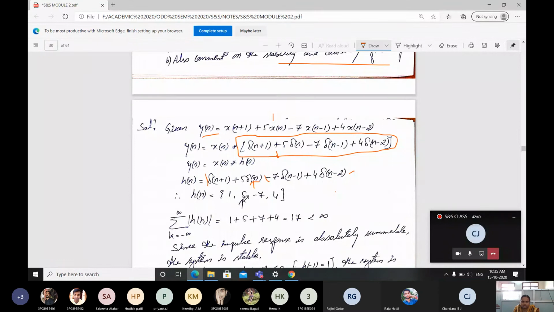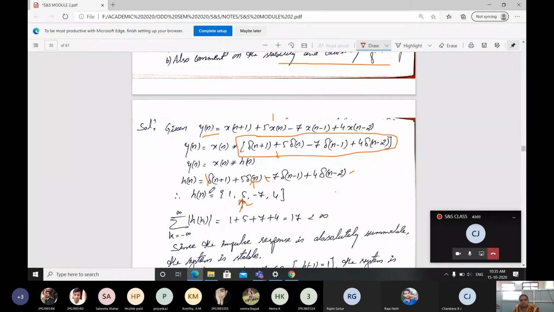For that reason you have to make an arrow here. It indicates that the value 5 is at the 0th position in the delta function. You have to keep this in mind. Remember this 0th position means that 5 is at the delta n position.